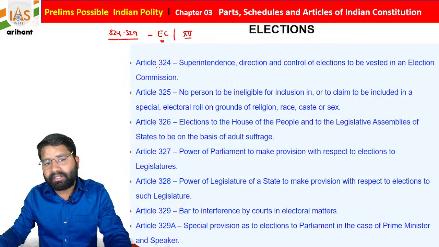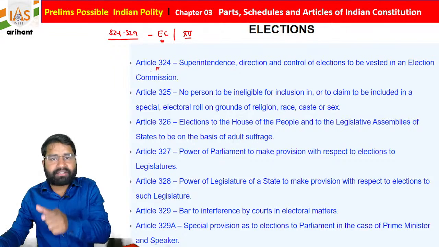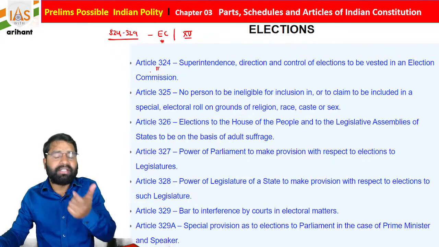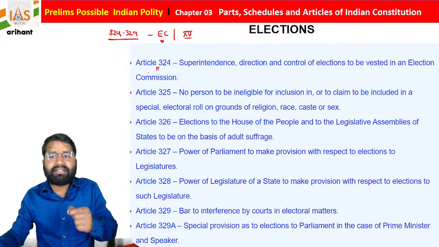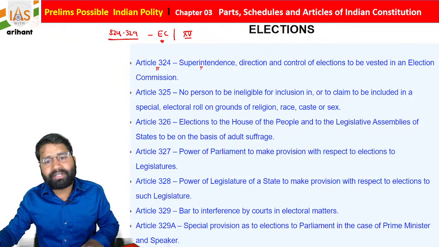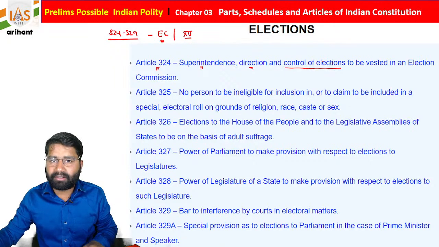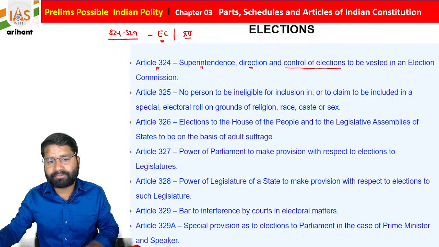Article 324 mentions that there is an Election Commissioner and an Election Commission, and the Election Commission is an independent body. They have the power of superintendence, direction and control of elections. So basically all these powers are vested in the Election Commission, students.